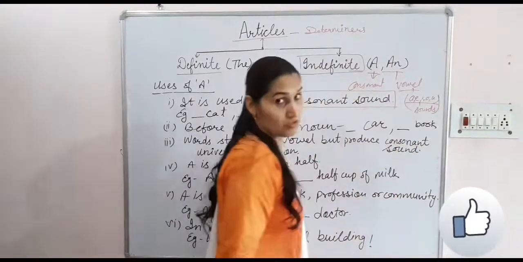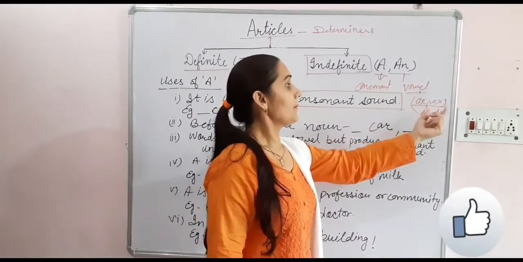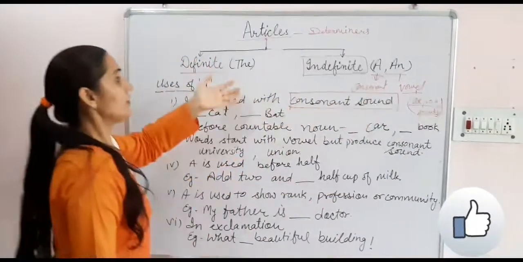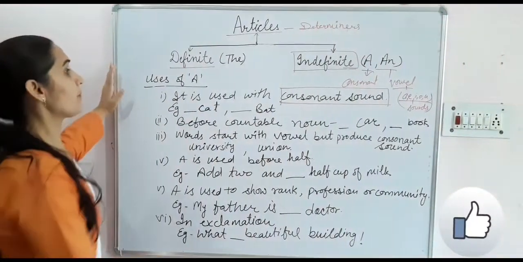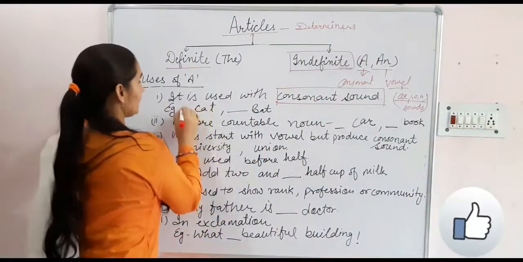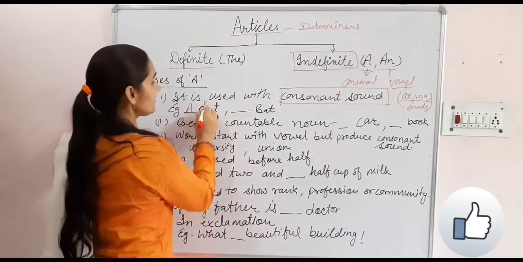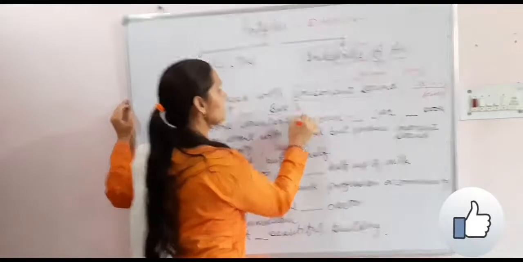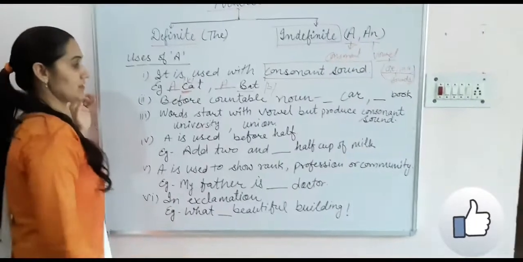With these sounds will come only an, and other sounds, all consonant sounds, come with a. For example, cat. What will come? A cat. Ka sound is a consonant sound. Bat. Ba sound, a bat. Ba is also a consonant sound.